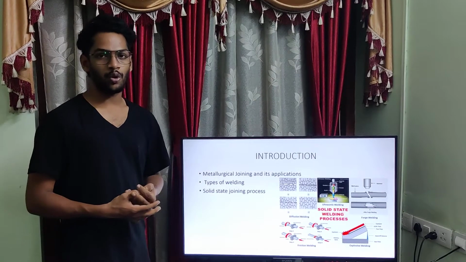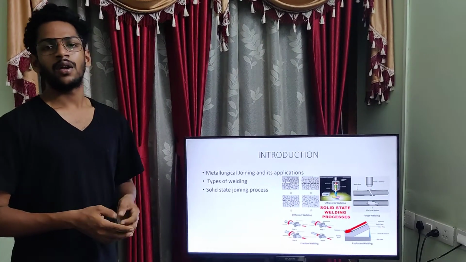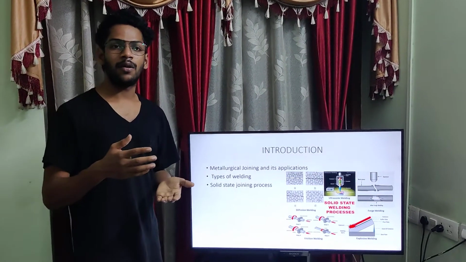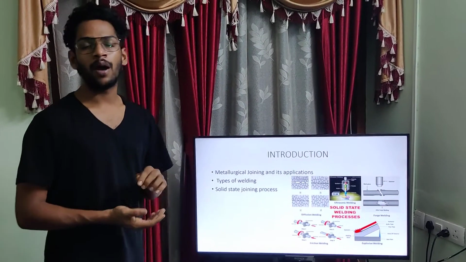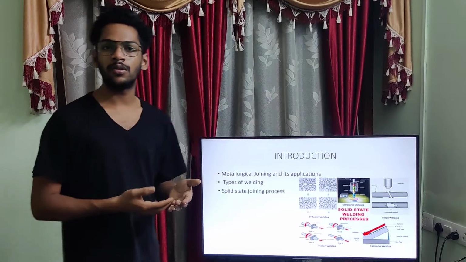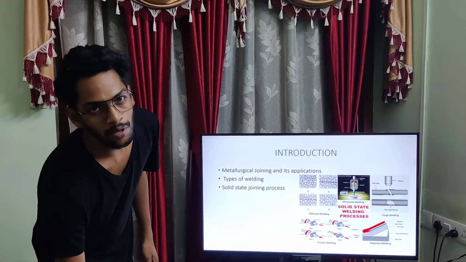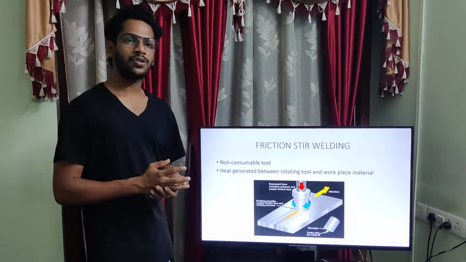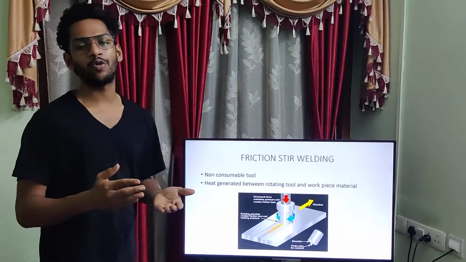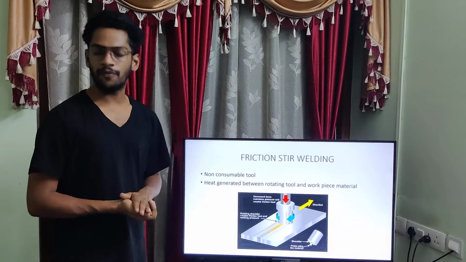Solid state joining process means two materials are joined under pressure with intimate contact, and they are welded below their melting temperature. Friction stir welding means joining of two materials under friction.